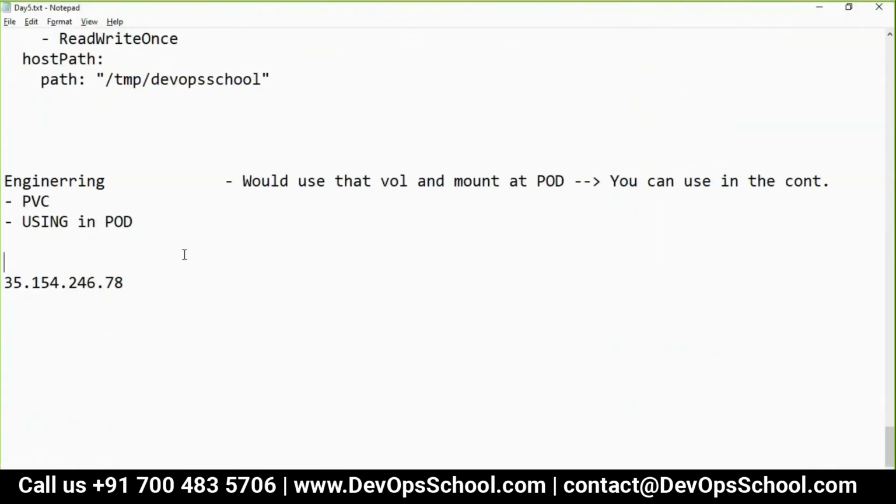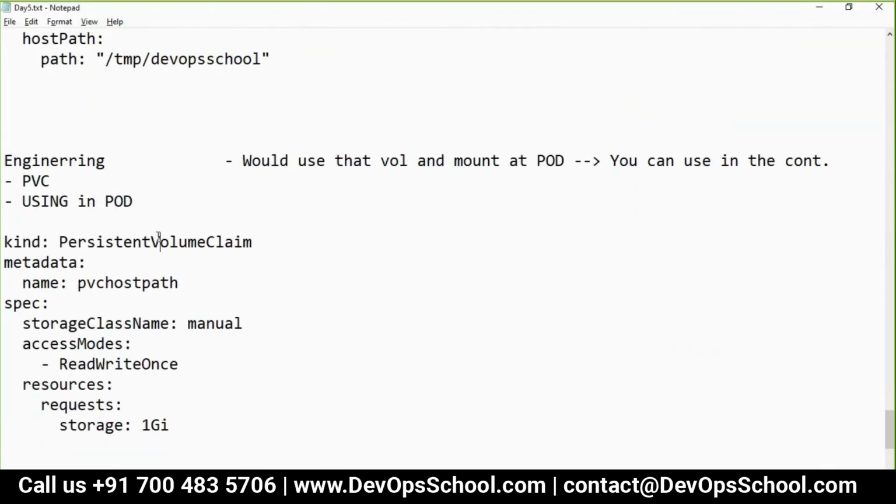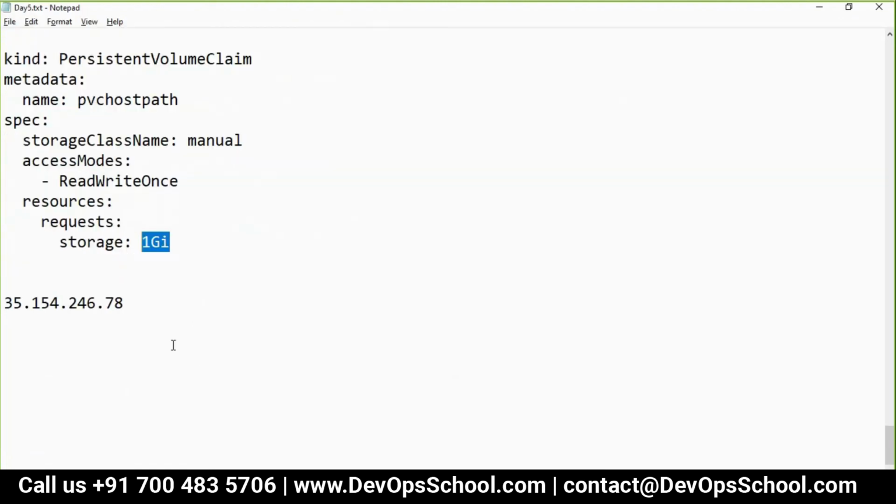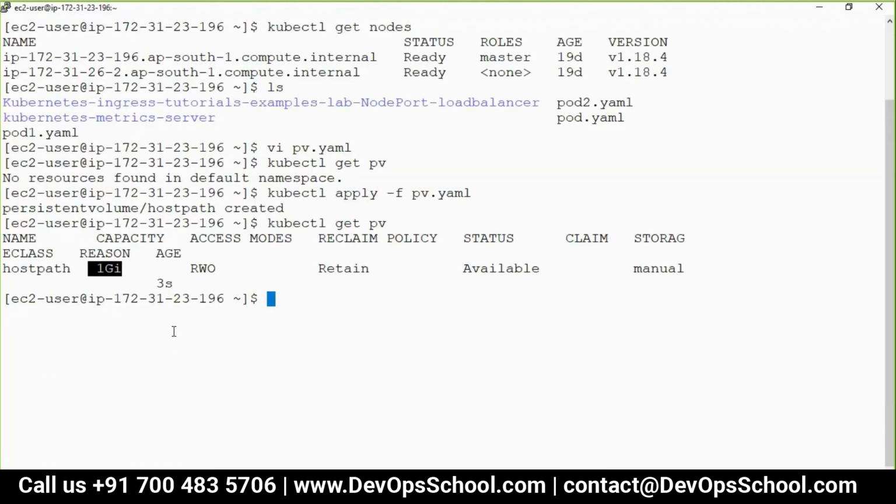I'm copying it in the notepad itself. See here, persistent volume claim. You want to claim it? Okay, fine. But what is the name of it, and how much do you want to claim? 1 GB. In my list of PVs, I have only 1 GB. If I claim 2 GB, I won't get the claim. The claim will become pending.